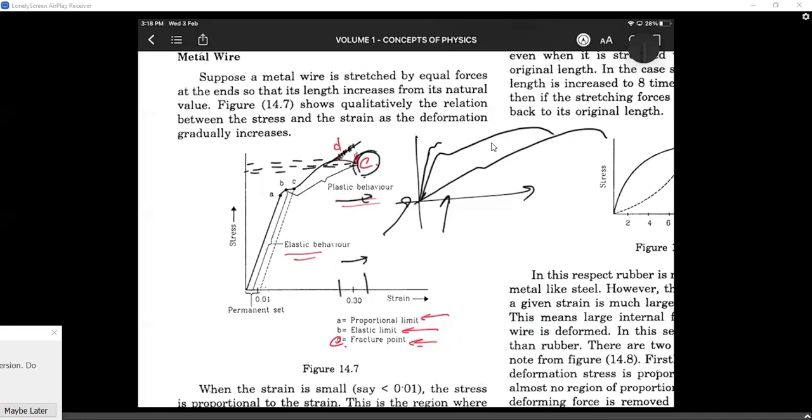It keeps on elongating. It will even snap at a lesser stress point. Once you reach a specific point, even though you decrease the stress, the material will break. That is what he's trying to convey there. So in reality, we can't easily calculate that, right, sir? No, it is difficult. But scientists have a lot of good equipment to calculate all these things, so they do it.